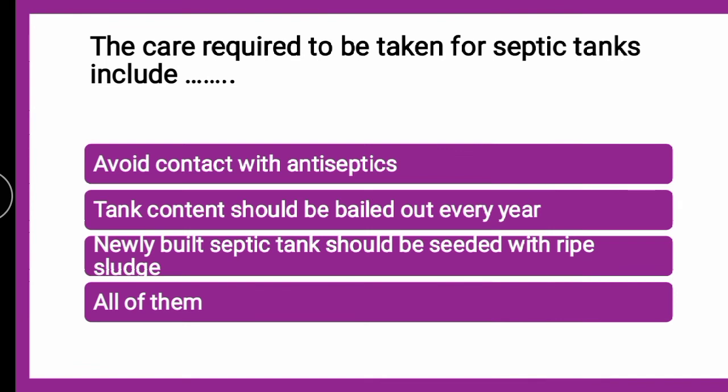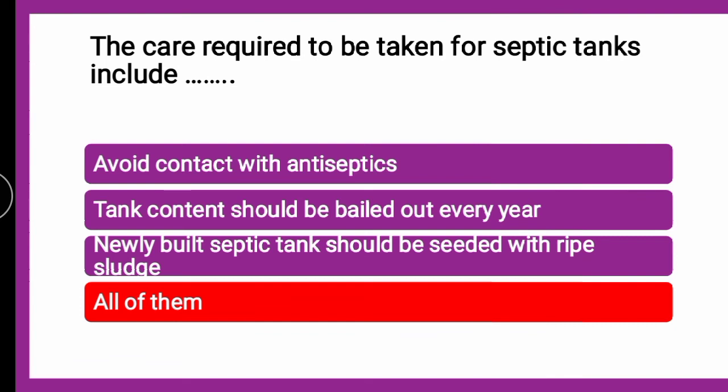Then newly built septic tank should be seeded with the ripe sludge. Yes, just now we have seen that newly built septic tank should be seeded with the ripe sludge, so that it will act as an initiator or the growth provider. It will provide the bacteria for the initiation of the process. So the correct answer is it is all of them. The care required to be taken for the septic tank include all of these.